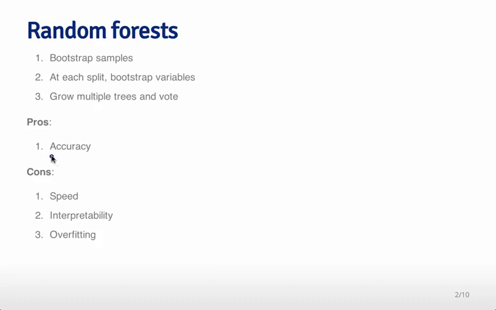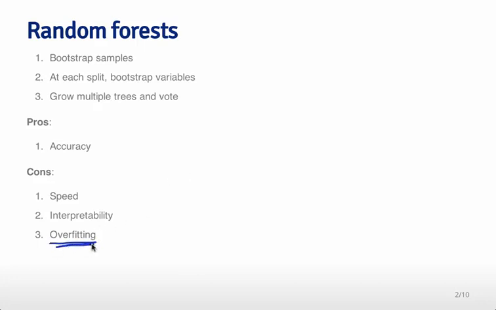The pros for this approach are that it's quite accurate, and along with boosting, it's one of the most widely used and highly accurate methods for prediction in competitions like Kaggle. The cons are that it can be quite slow, it has to build a large number of trees, and it can be hard to interpret in the sense that you might have a large number of trees that are averaged together, and those trees represent bootstrap samples with bootstrap nodes that can be a little bit complicated to understand.